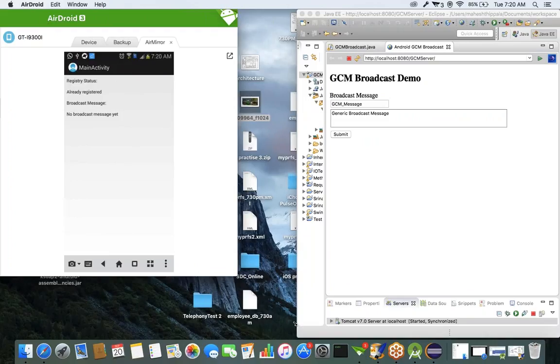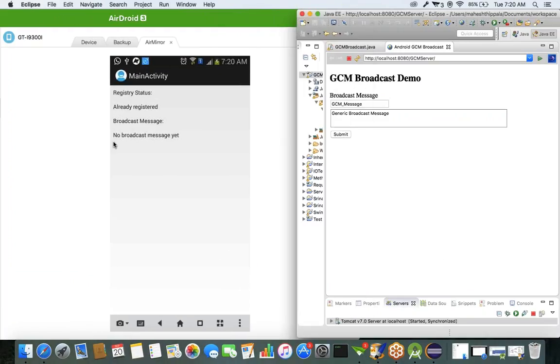See what message we have in my phone. No broadcast message yet, right? I'm sending a message from the server, welcome to Durga Soft, for example. Now click on this submit button. See what will happen. Immediately we got the message, the text we sent from the server. It's updated: welcome to color site.